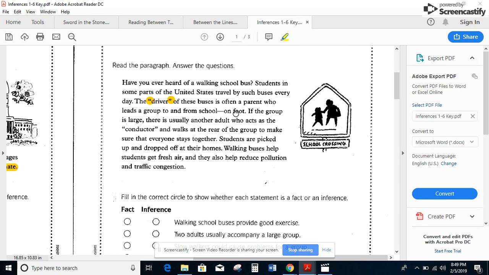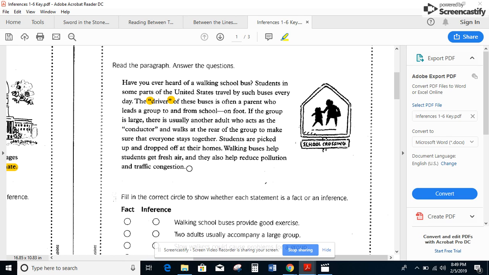So they are walking maybe in bus formation, but they are not actually driving people around in an imaginary bus. If the group is large, there is usually another adult who acts as the conductor and walks at the rear of the group to make sure that everyone stays together. So a conductor is kind of like the person who runs the trains. So they're making a reference of somebody who's leading the group and making sure everybody stays together. Students are picked up and dropped off at their homes. Walking buses help students get fresh air, and they also help reduce pollution and traffic congestion.